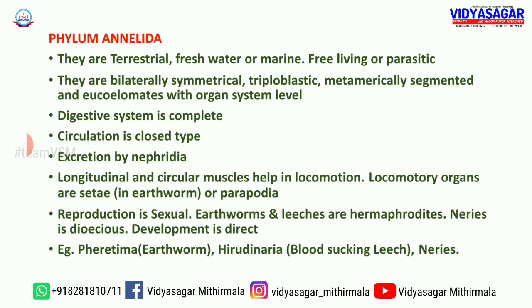The next one is Hirudinaria. Hirudinaria is a blood-sucking leech usually found in our paddy fields and also some marshy areas. That is called Hirudinaria granulosa. Its common name is the blood-sucking leech. Its saliva has a natural anticoagulant called hirudin that prevents clotting. When a leech bites a human or some other animal, after blood feeding there is profuse bleeding through the injury. This bleeding is caused by the natural anticoagulant hirudin present in the saliva of the leech.